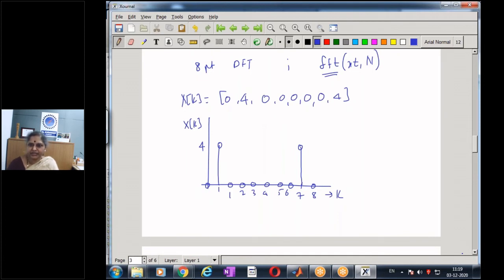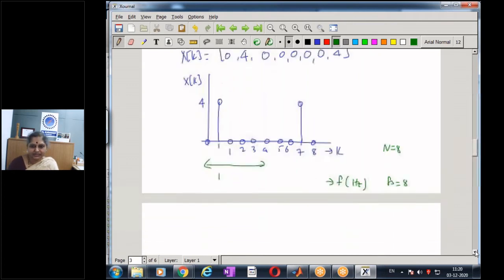But I can convert the same plot as a function of f. Instead of having this, I can have my frequency in hertz. In this particular example, k is periodic with period N equal to 8, and here it is also periodic with fs, and fs is equal to 8. So I simply translate this and the frequency component that I get is 1 hertz. As we saw, it is only the frequency of 0 to fs by 2 that is of significance.